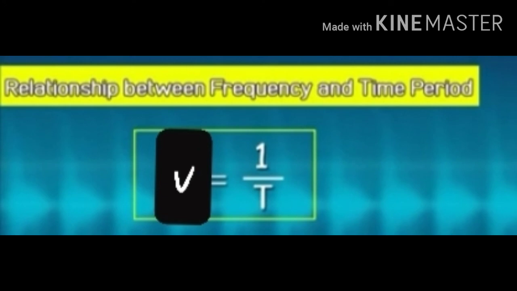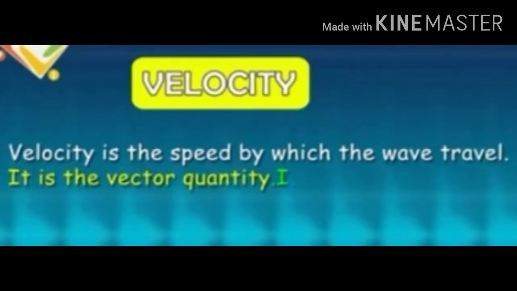And the last one we have, the fifth characteristic, is velocity. What is velocity? This is the simple one. Velocity is the speed by which the wave travels. A wave's velocity is the speed at which it travels to complete an oscillation.